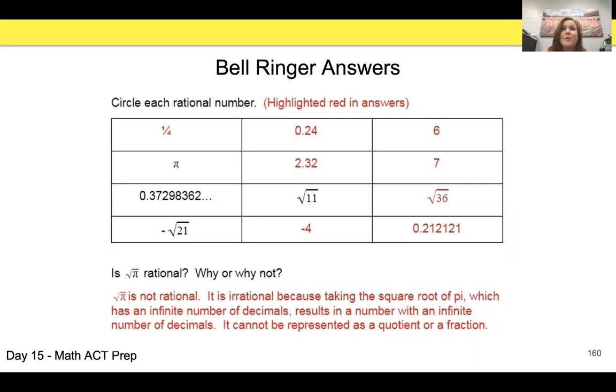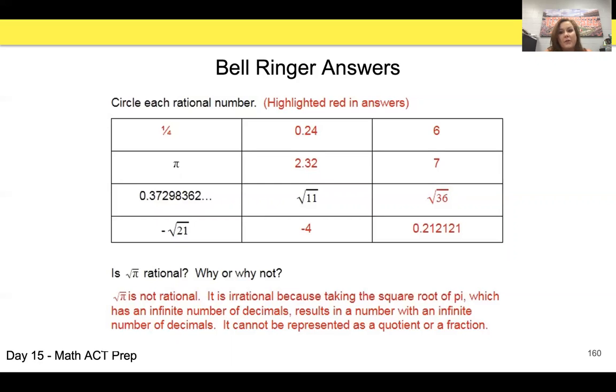Pi, that's probably the most famous irrational number. It goes on forever without repeating. No one's ever found the end of it. And then you've got the decimal there, 0.37298362..., which means it keeps going on, and nothing's repeating.